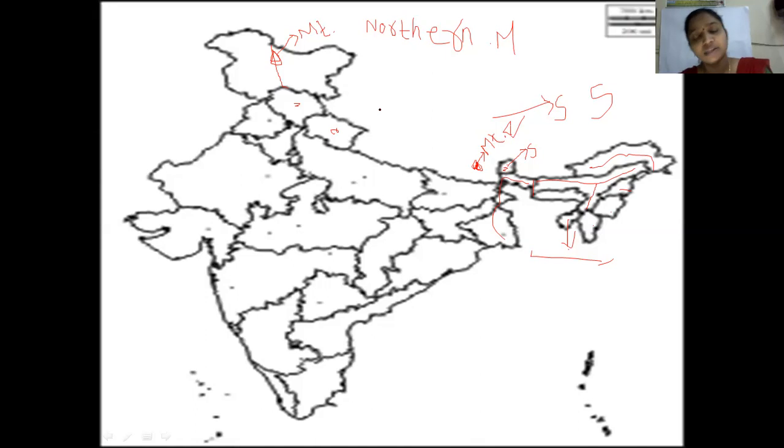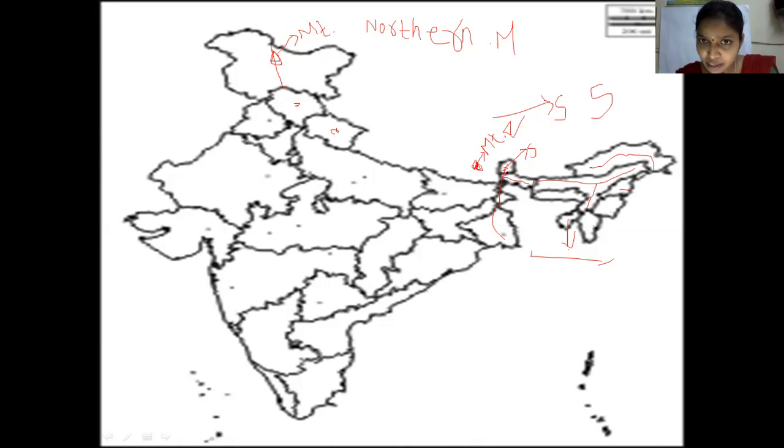So in the legend, the first one will be the Northern Mountains, where you mark all these seven states, color them with brown, and label them. That is the first one. The second one will be Mount Everest. This one is Mount Everest, children. The third one is Mount K2. And the last one is Mount Kanchenjunga. Okay, Mount Kanchenjunga. That you can just mark here, children.